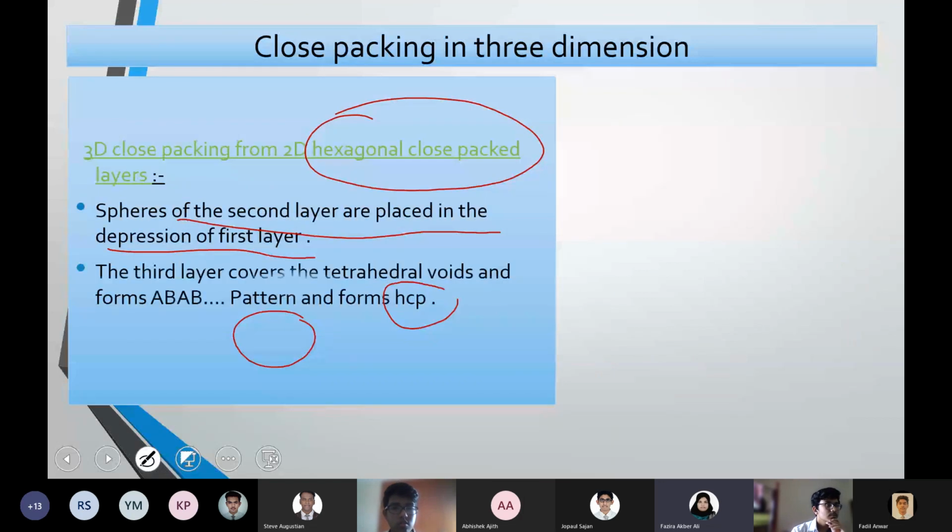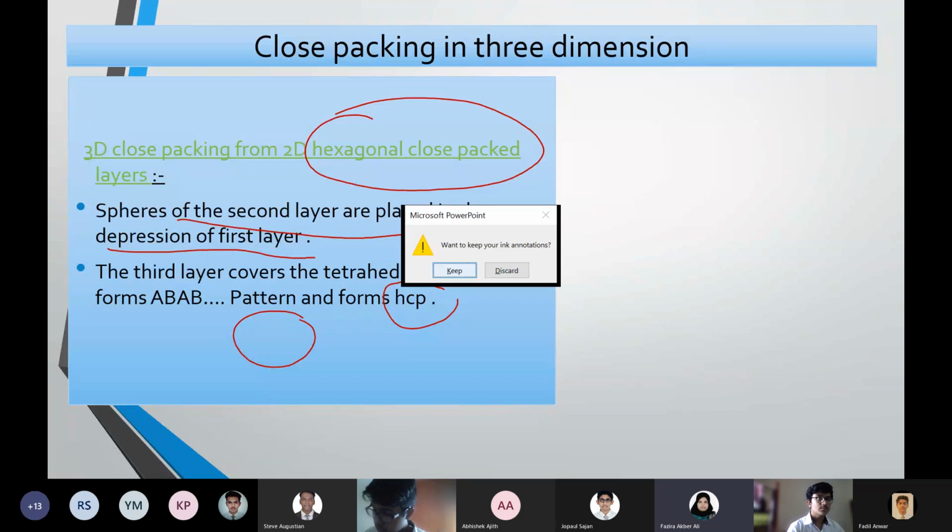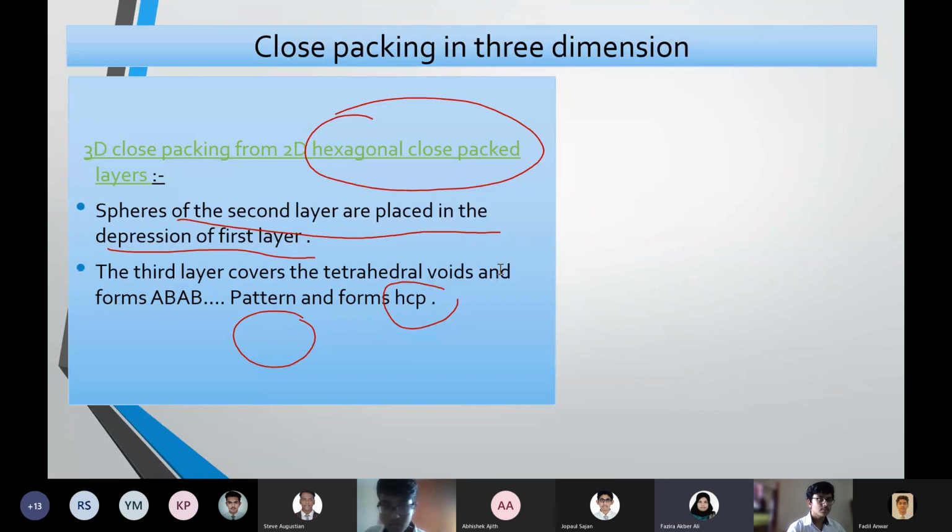That's why I told you about 1D and 2D. There won't be many questions other than the coordination number, but close packing in 3D is important. That is how you come into the cubic arrangement: HCP, that is AB type, and ABC type. So 3D is more important because that is the reality. Crystals are arranged in a 3-dimensional way, not in 2D or 1D.